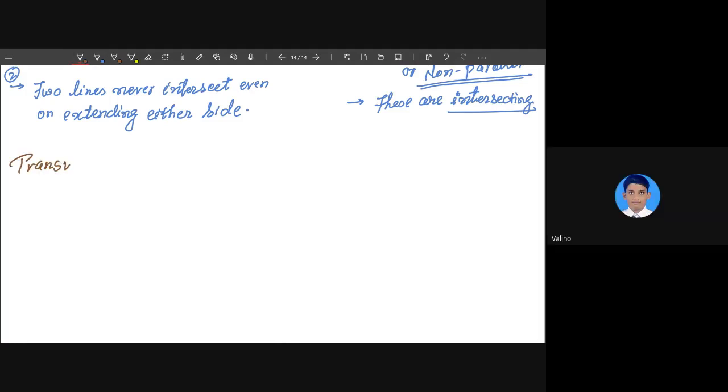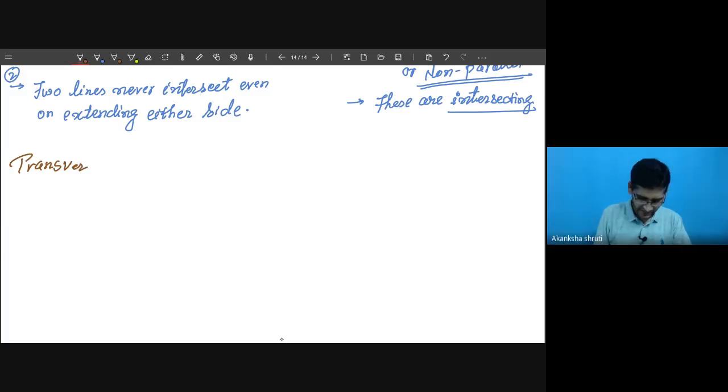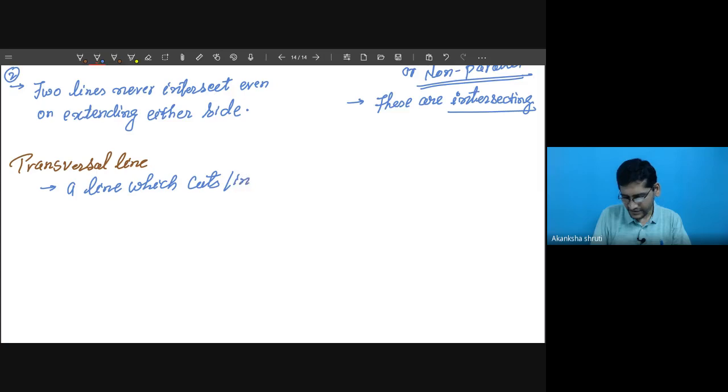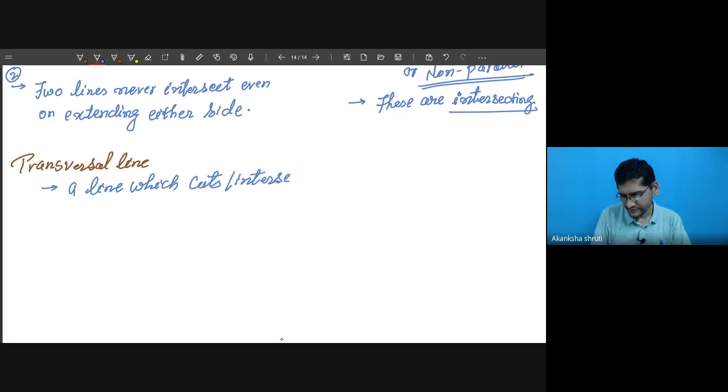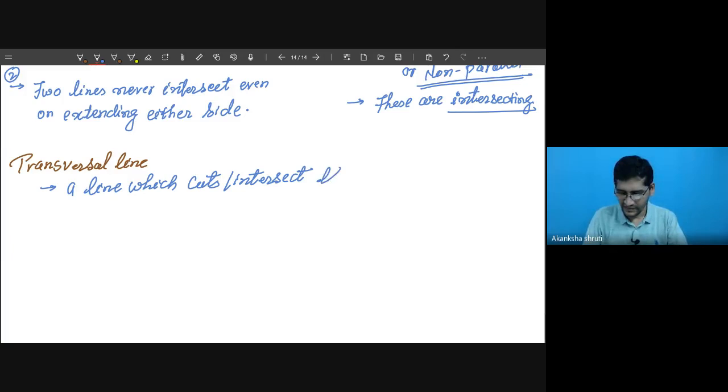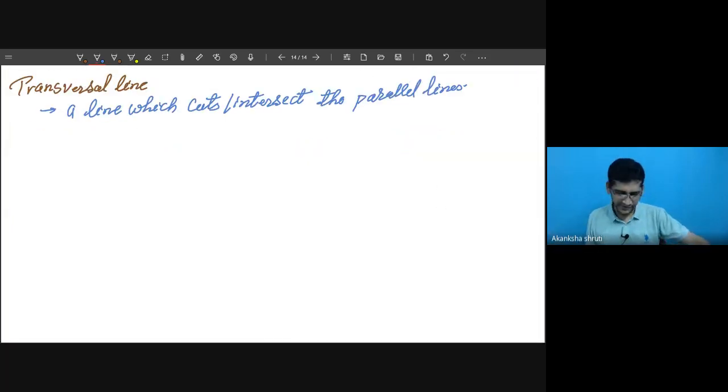The line which cuts or intersects the parallel lines, or parallels. So whatever parallel lines you have drawn, first draw them.